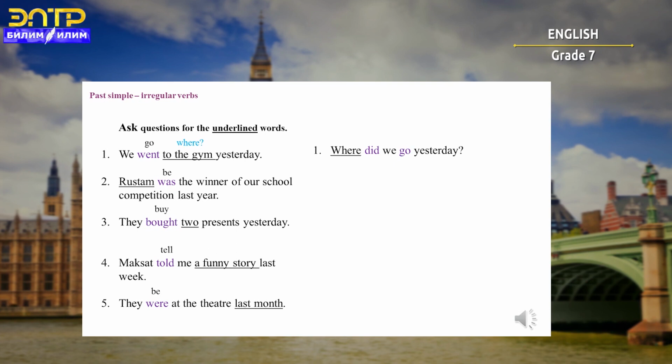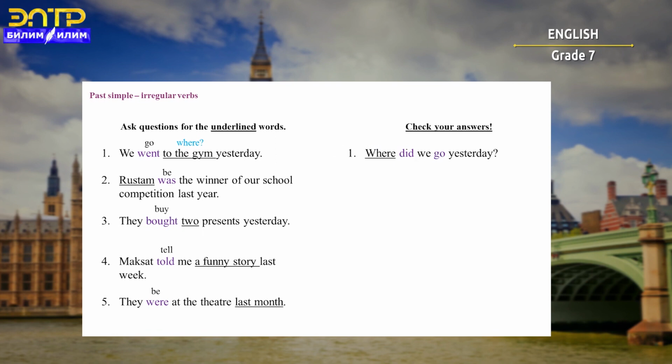Please do the rest of the sentences yourself. Are you ready to check your answers? Let's do it together. So, sentence number 2. Rustam was the winner of our school competition last year. We have to ask a question for the underlined word Rustam. Rustam will be who. Who was the winner of your school competition last year?